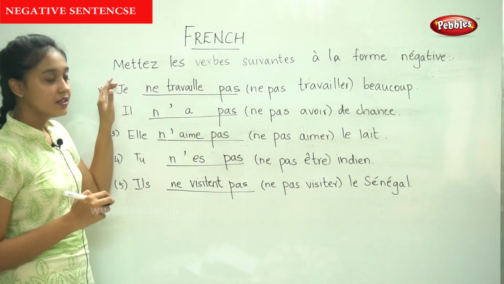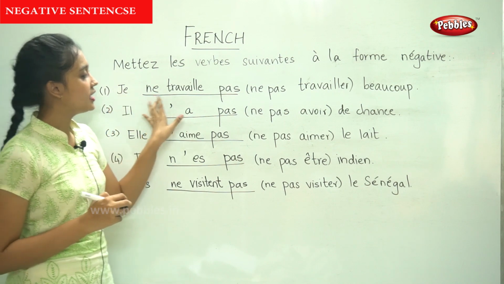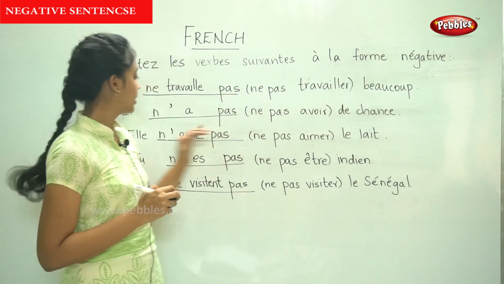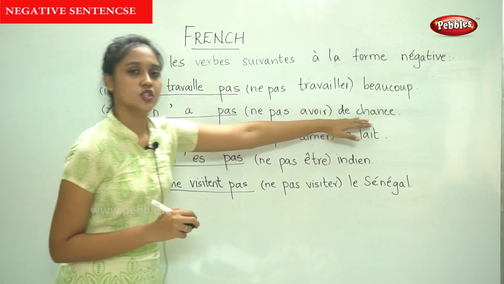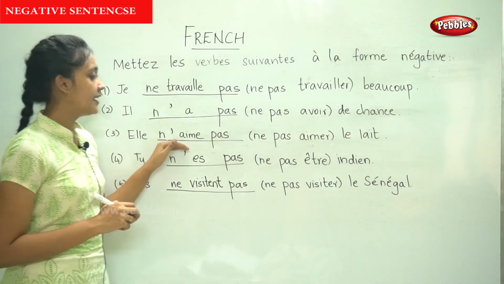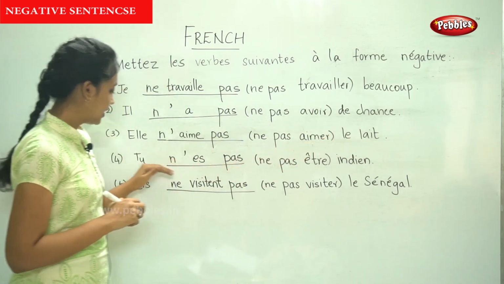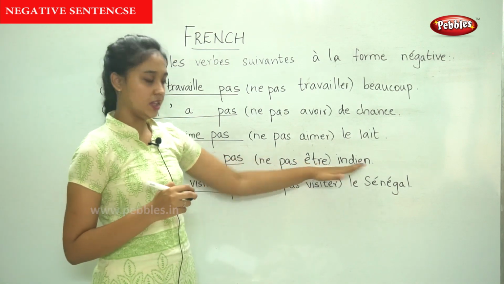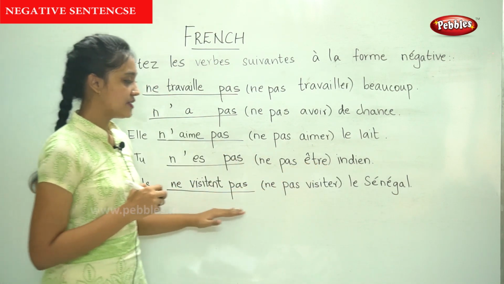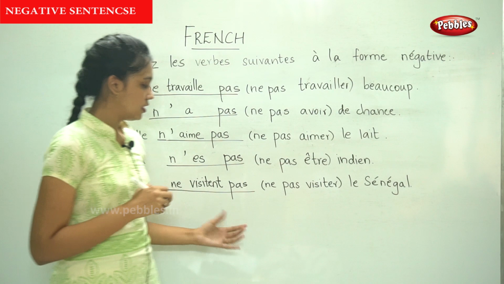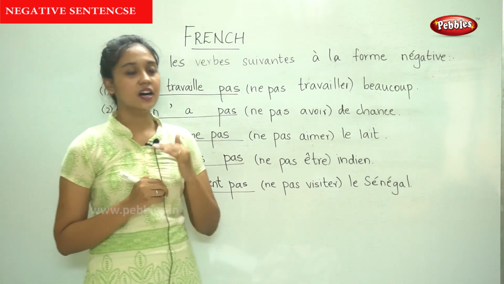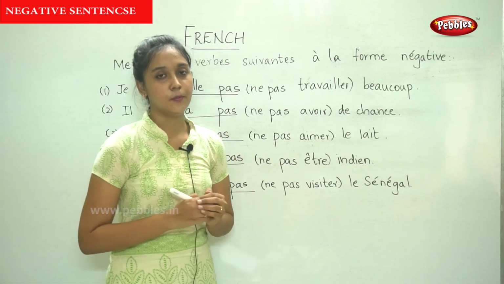So once again, first one, je ne travaille pas beaucoup. Il n'a pas de chance. Elle n'aime pas le lait. Tu n'es pas indien. Il ne visite pas le Sénégal. So this is how we write a verb in the negative form.